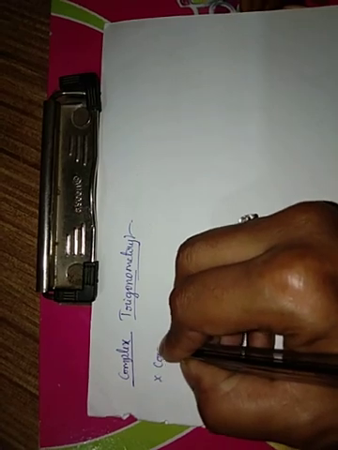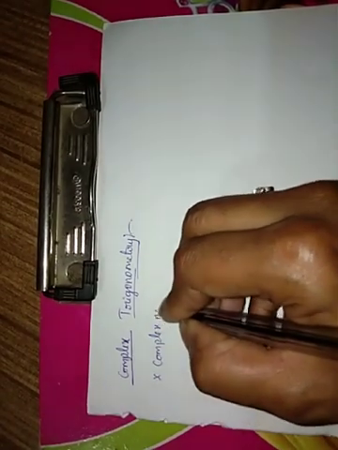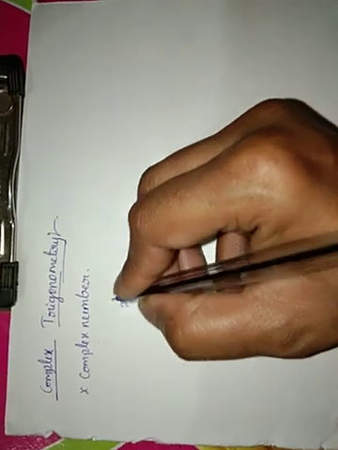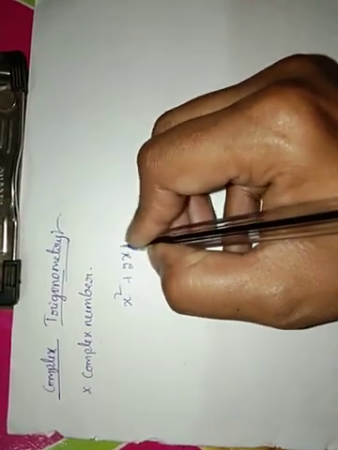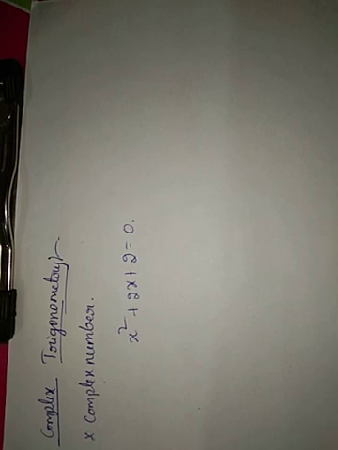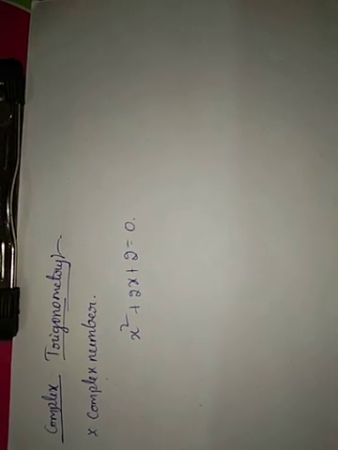So, complex trigonometry. The topic I am taking is complex numbers. Directly before coming to the definition, here I have a quadratic equation: x square plus 2x plus 2 equal to 0. We have to solve this quadratic equation either by factorization or by the formula.